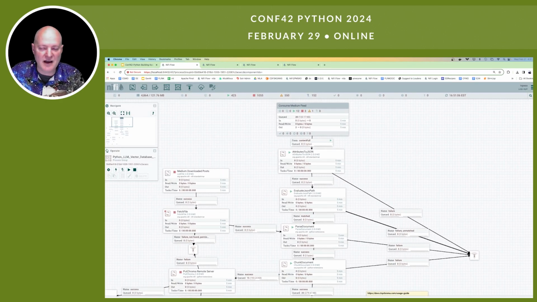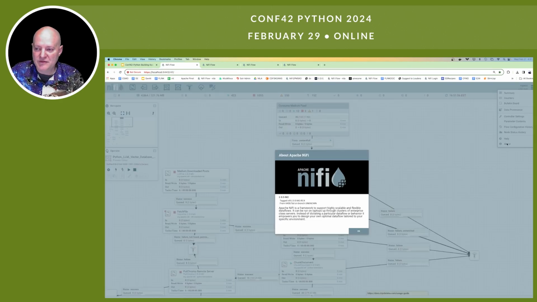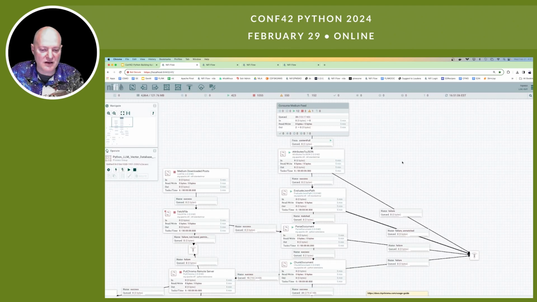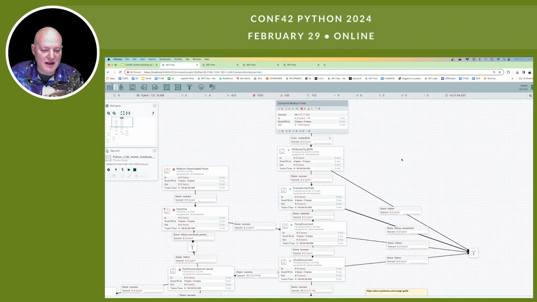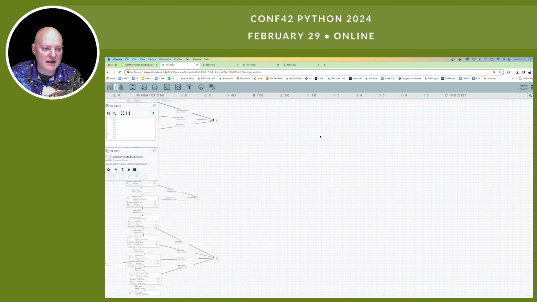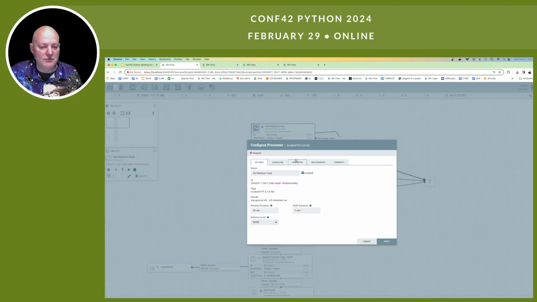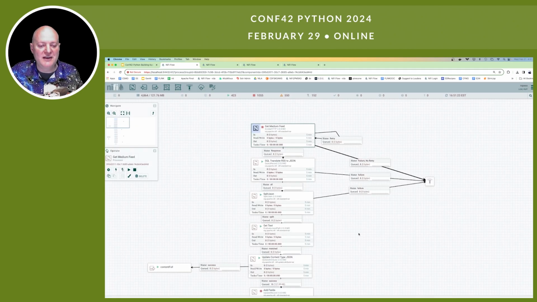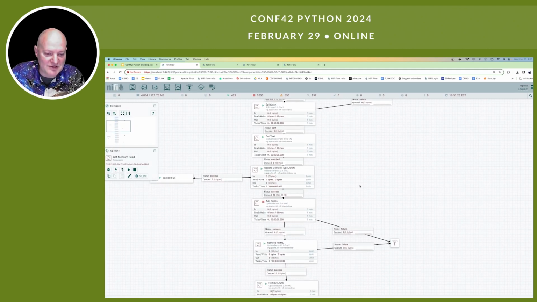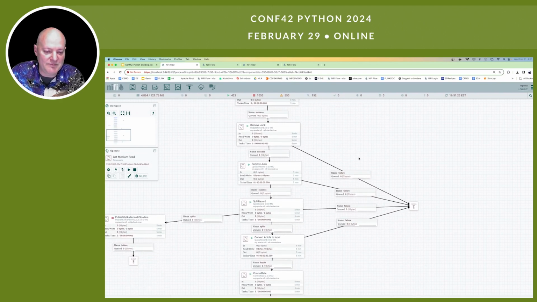This is NiFi 2.0. This is my environment running on my laptop. And in this example, I consume a feed from Medium, which happens to be my feed, to get all my articles and process them, clean them up.